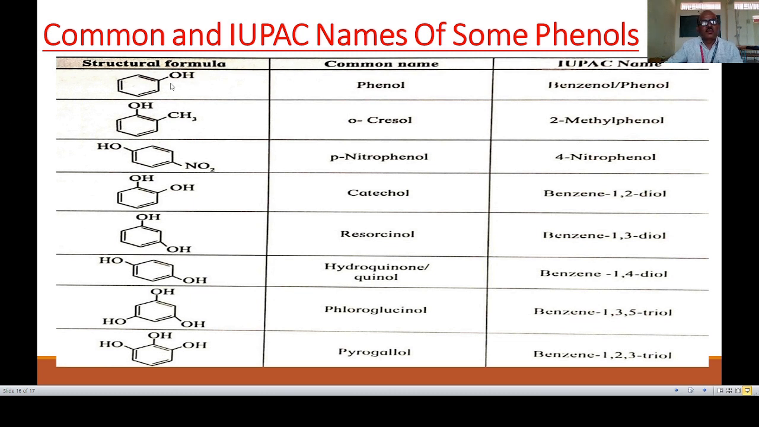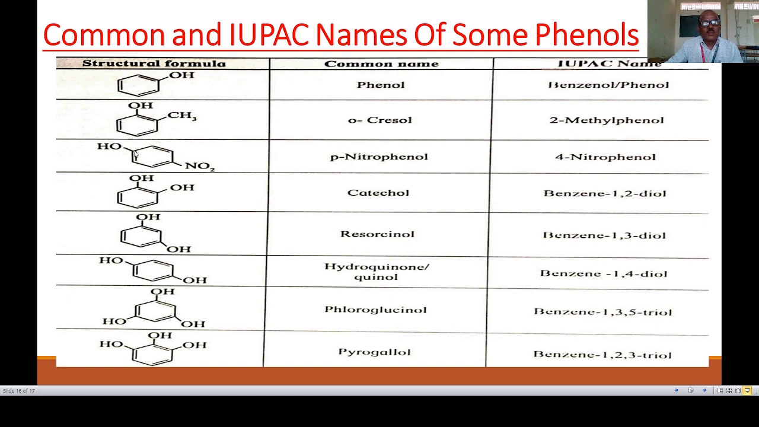So OH attached to this benzene ring, this is a phenol. The IUPAC name is benzenol or phenol. So in the common as well as IUPAC system, phenol is the same. Then the second compound: here OH means this is a phenol, and one CH3 group attached to this carbon number 2 or ortho position, and the common name is orthocresol. And what is the IUPAC name? 2-methylphenol, because this is carbon number 2, the methyl group is attached, and the parent compound is phenol.